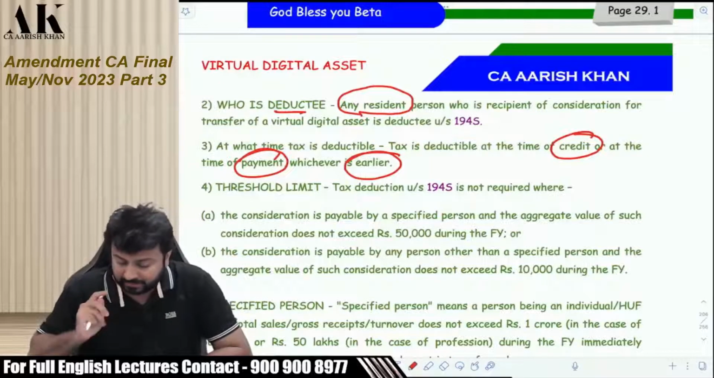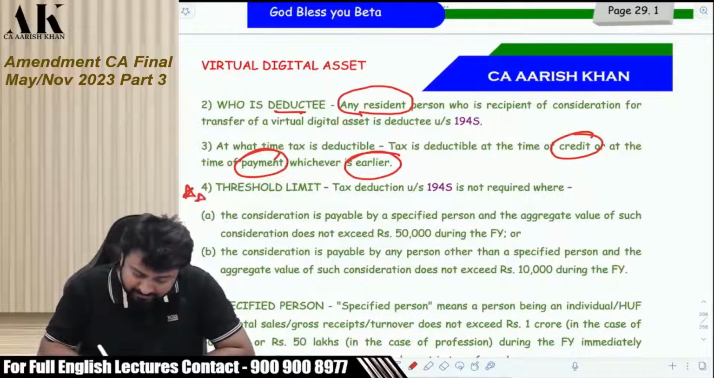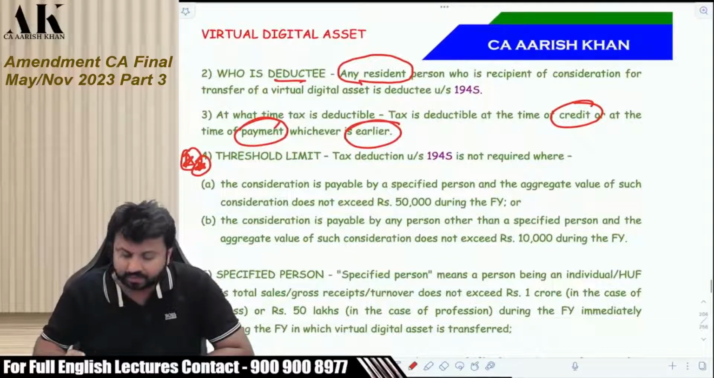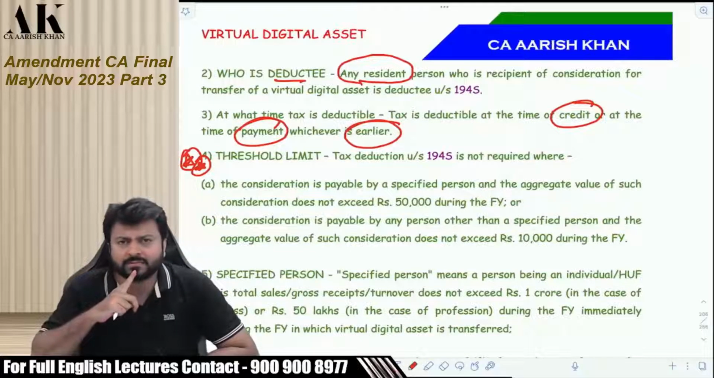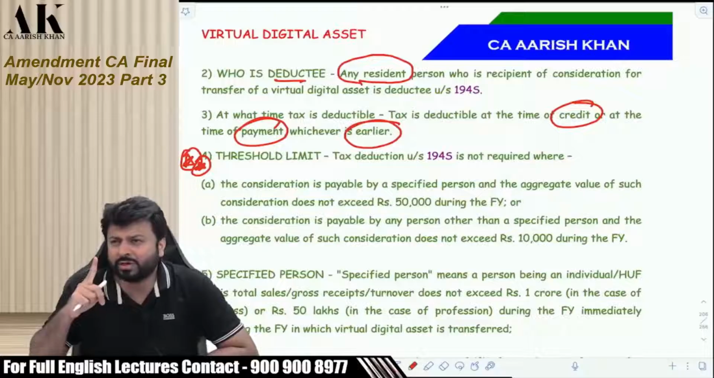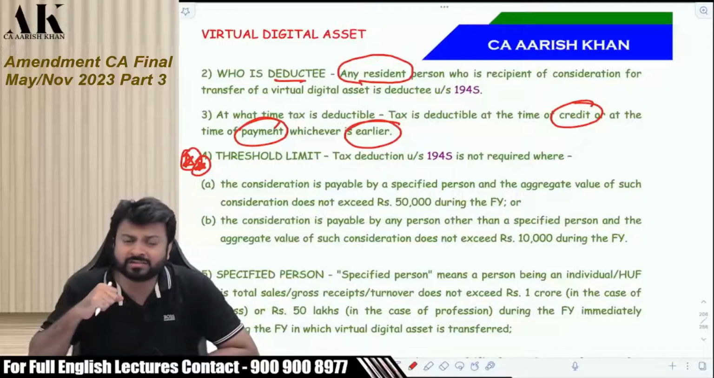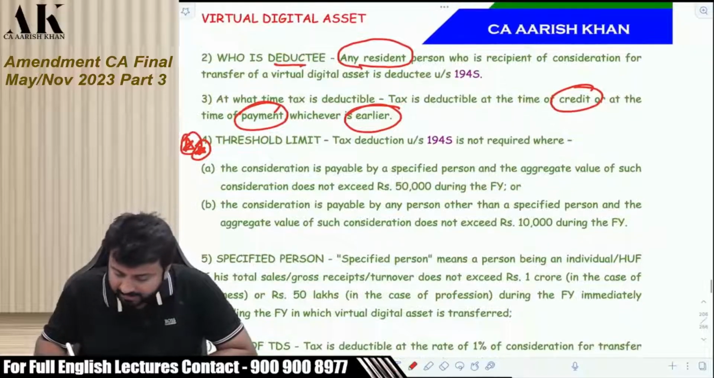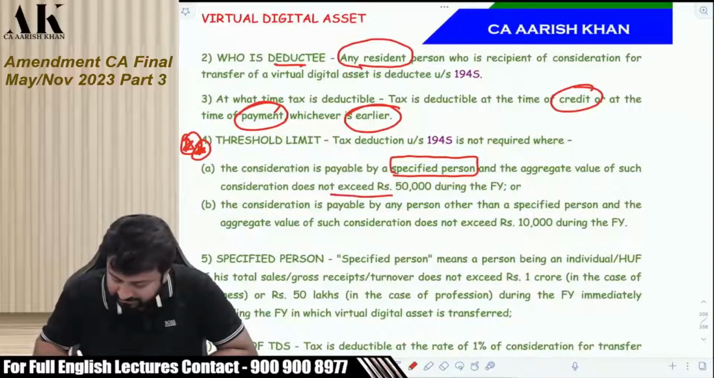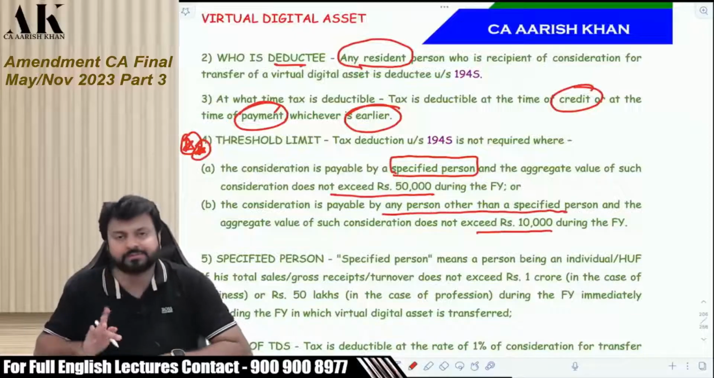Okay. Now this threshold is very important. This is slightly different kind of threshold. When should we deduct TDS? On every transaction are we supposed to deduct TDS? Suppose if I am buying one cryptocurrency of 100 rupees, am I supposed to deduct TDS? The answer is no. The government has kept two thresholds. The consideration is payable by specified person, then the threshold is 50,000 rupees. And by any other person other than specified person, the threshold is 10,000 rupees.